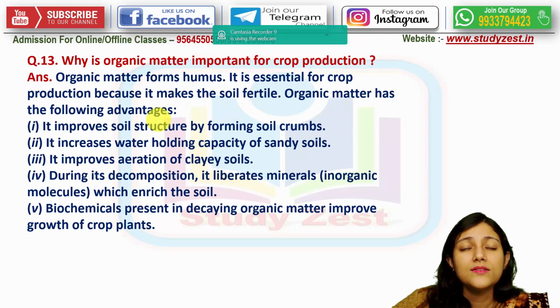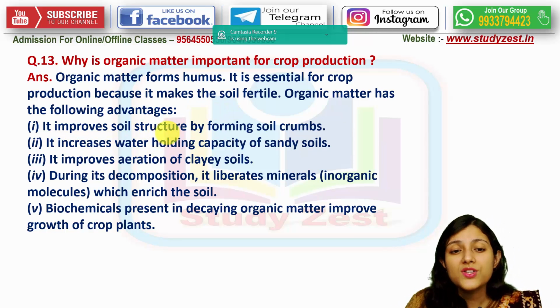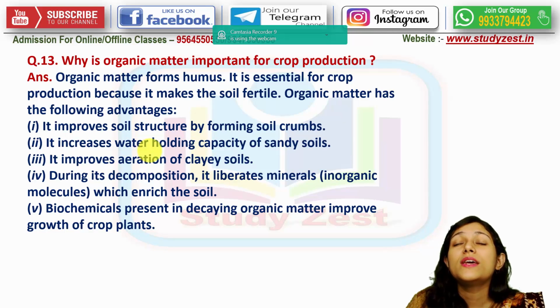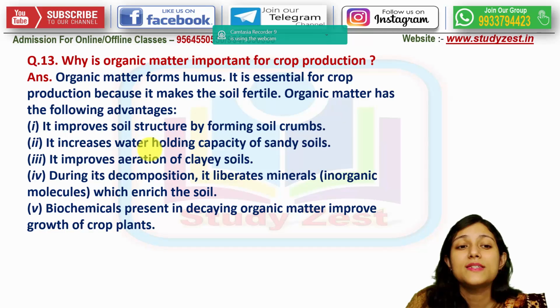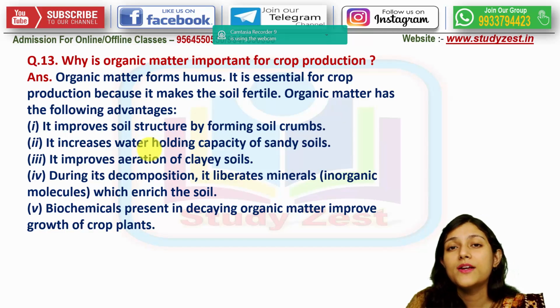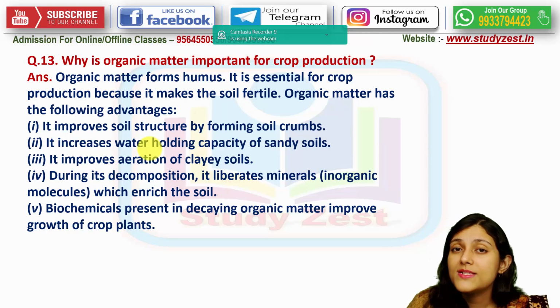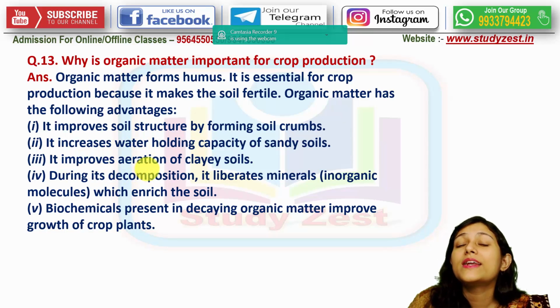It has some more advantages like it improves the soil structure by forming the soil crumbs. Next, it increases the water holding capacity of the sandy soil. Sandy soil में water holding capacity कम रहता है, लेकिन अगर organic matter उसके साथ mix हो जाता है तो sandy soil का भी water holding capacity बढ़ जाता है, normal sandy soil से comparatively बढ़ जाता है. It also improves the aeration of the clayey soils.